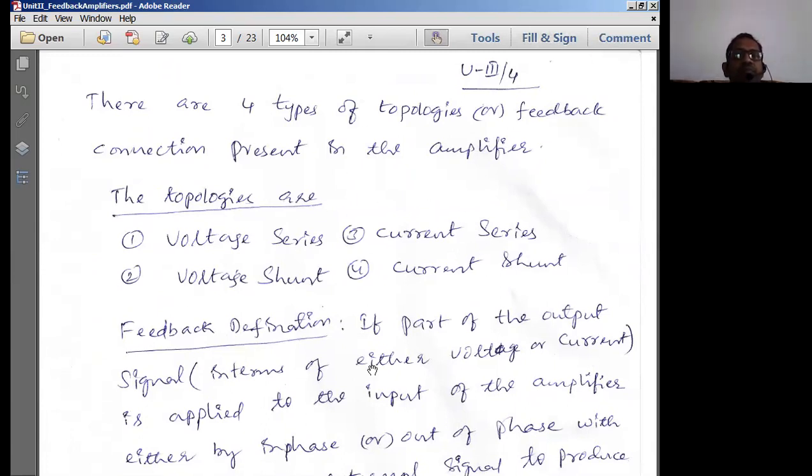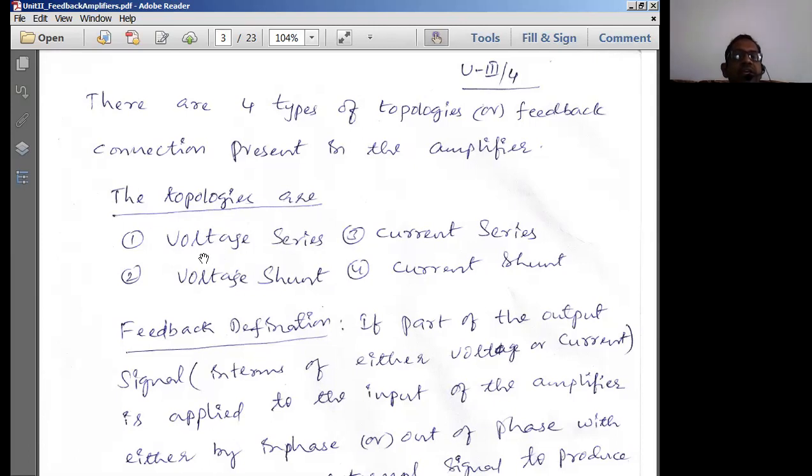Now there are four types of topologies known as voltage series, current series, voltage shunt, current shunt. The name given to these topologies is simply based on the definition of the feedback. What is the definition of the feedback? Part of the output applied to the input is known as feedback. So the first term is related to the output which is sampled. The second term in the topology is related to the feedback applied to the input circuit.